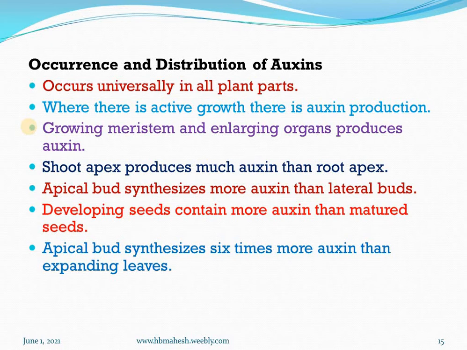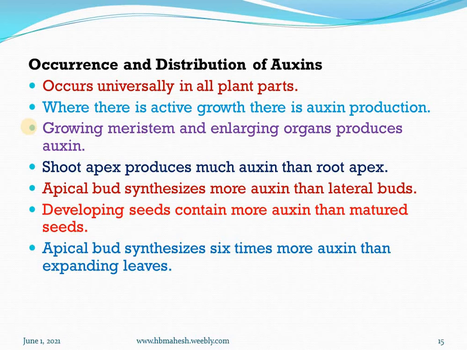Next topic is occurrence and distribution of auxins. These auxins occur universally in all plant parts, irrespective of the root, shoot, leaf, and so on. Where there is active growth, there is auxin production. Active growth means meristematic activity is there, then there should be auxin production. Growing meristems and enlarging organs produce auxins.